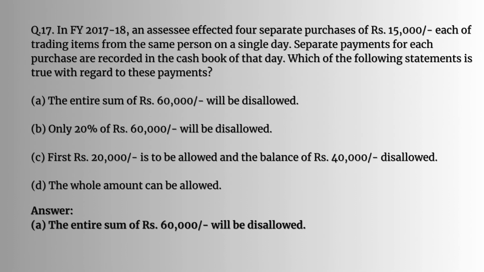Question number 17. In financial year 2017-18, an assessee effected 4 separate purchases of Rs 15,000 each of trading items from the same person on a single day. Separate payments for each purchase are recorded in the cash book of that day. Which of the following statements is true with regard to these payments? The answer would be the entire sum of Rs 60,000 will be disallowed.